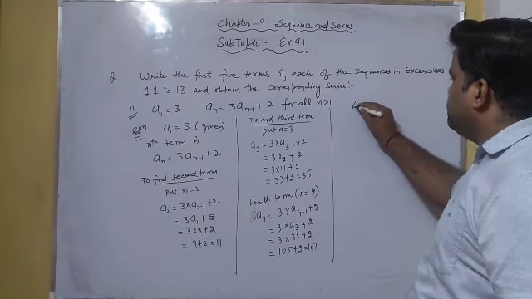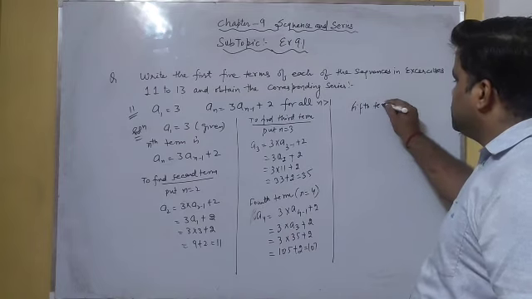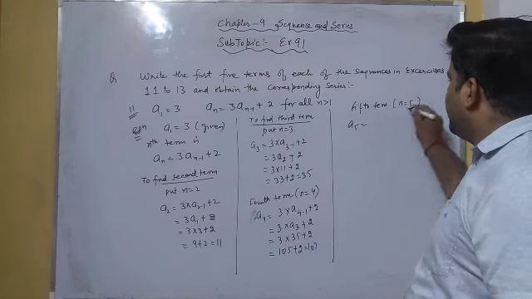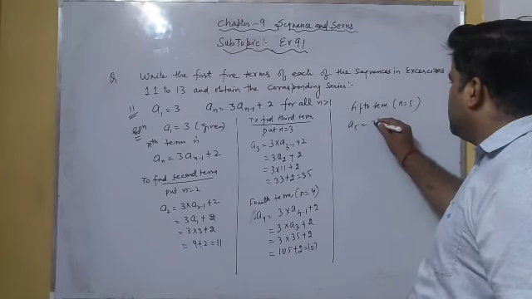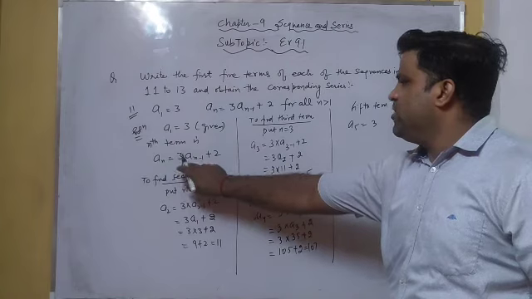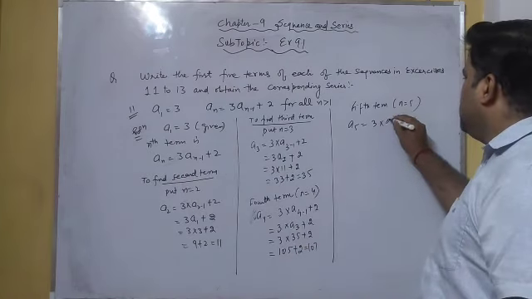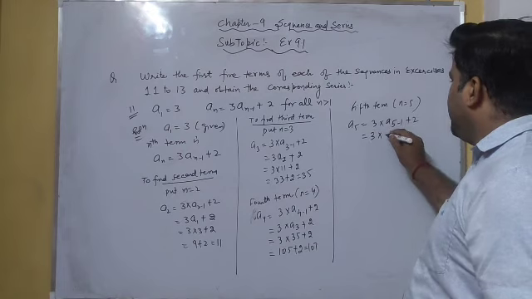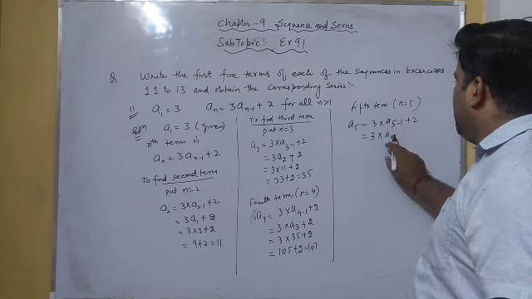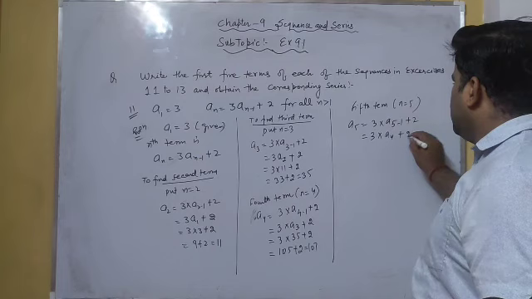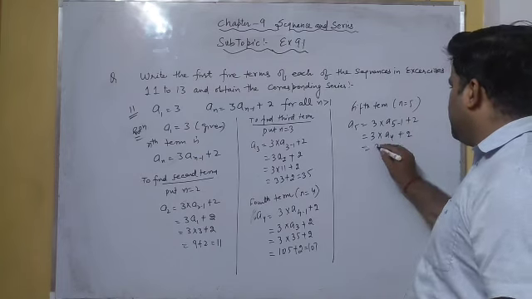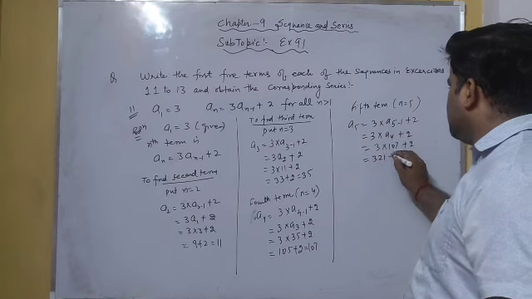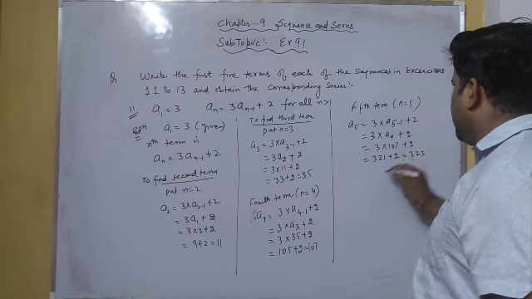To find the fifth term, n is equal to 5: 3 times a(5 minus 1) plus 2, which is 3 times the fourth term plus 2. The fourth term is 107, so 3 multiplied by 107 plus 2 is 321 plus 2, which is 323.